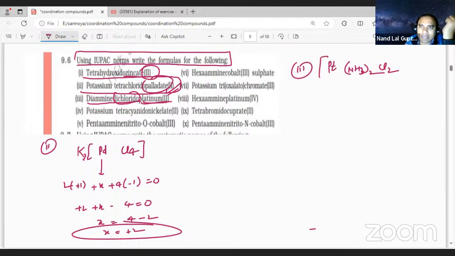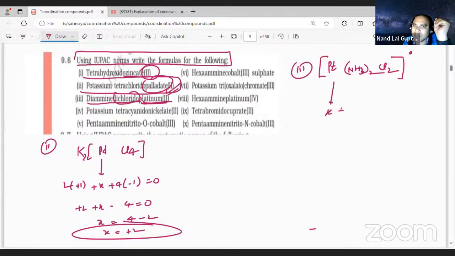And here they are talking about the charges. Platinum second should have the 2 charges, student. So here there will be no charge, student. Why? Because already 2 is there. And the name is platinum, a normal name. So it is a neutral compound, charge 0.